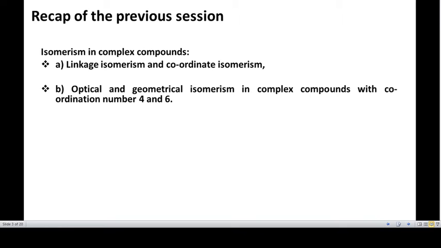In our previous session, we discussed the types of isomerism, that is structural isomerism, in which we discussed linkage isomerism and coordinate isomerism, and geometrical isomerism, that is optical and geometrical isomerism in complex compounds with coordination number 4 and 6.